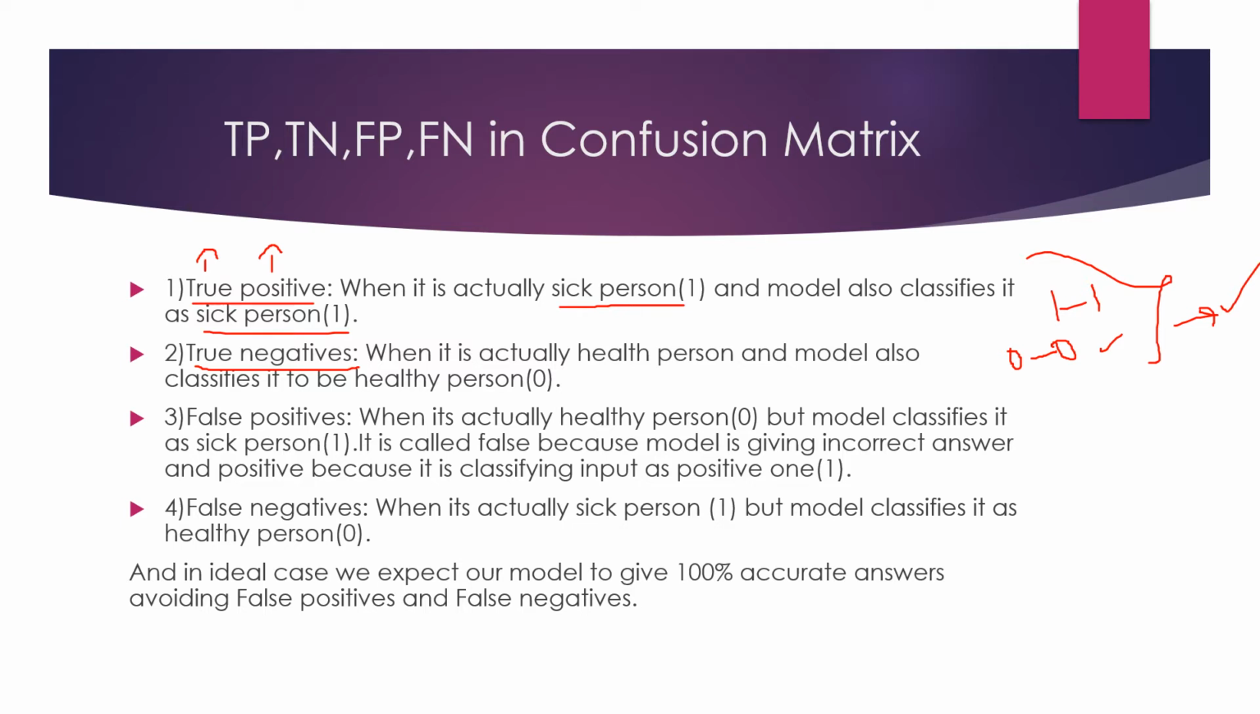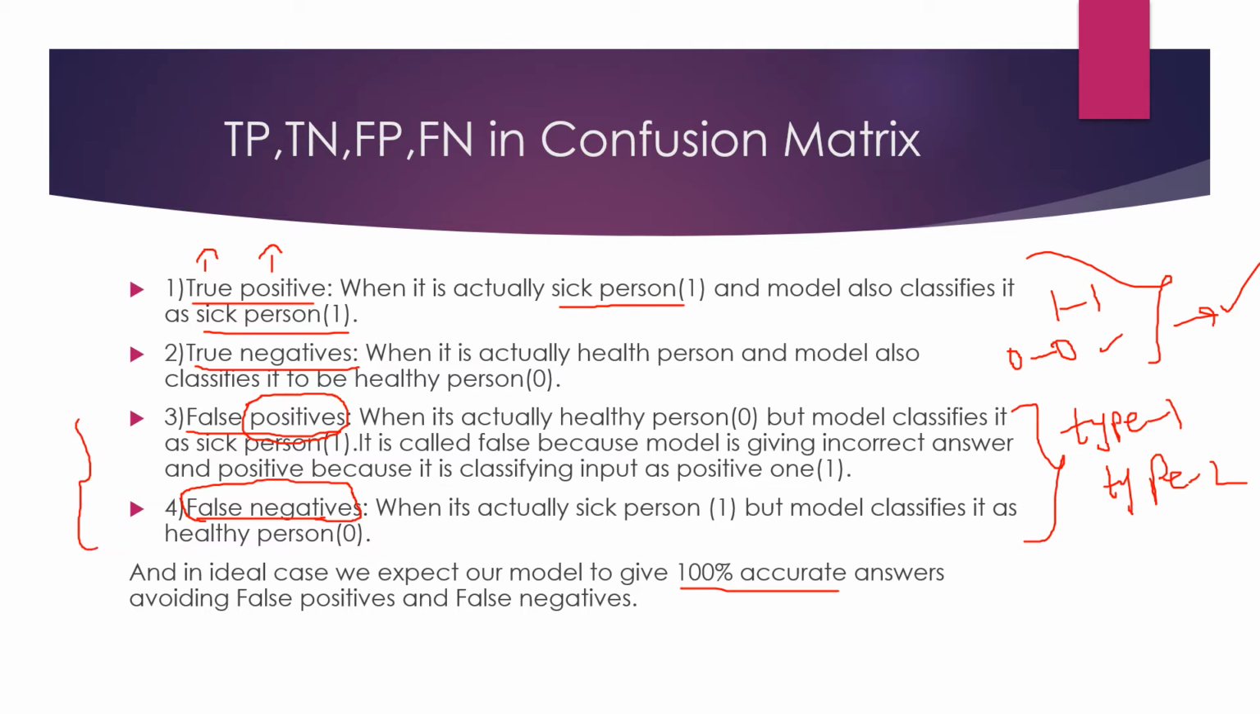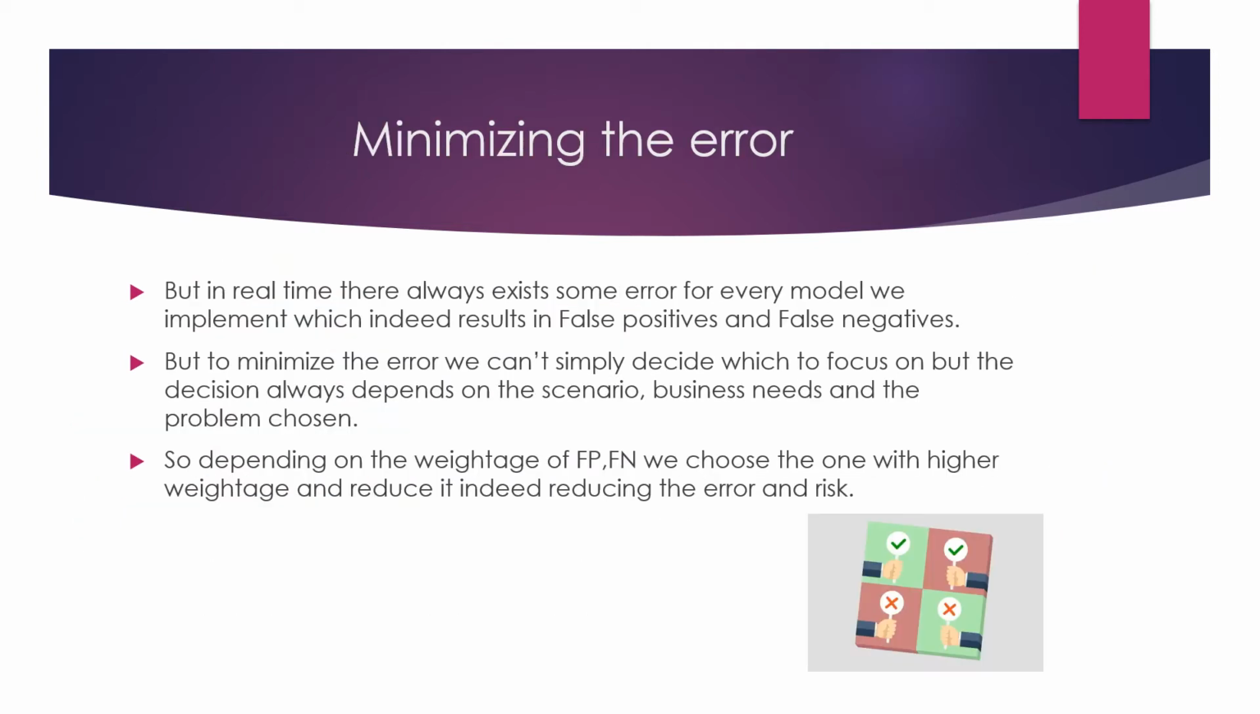And when it comes to the next two, that is false positive and false negative. As the name suggests, false positive means it is actually a negative value, but the model is predicting it to be a positive value, which means it is a false positive. And false negative means it was actually a positive case, but it is predicted as negative. These two are also referred to as type 1 and type 2 errors. We generally expect our model to give 100% accuracy, but in real time, we have false positive and false negative cases. So to minimize the error, we have to focus on false positive and false negative.